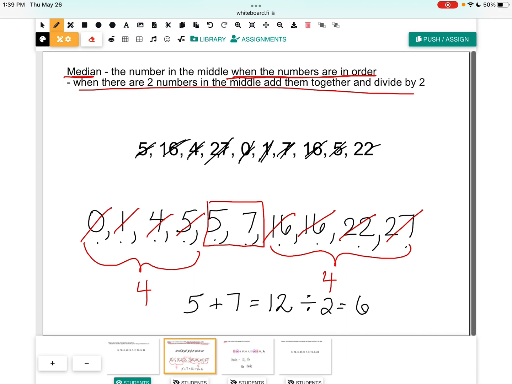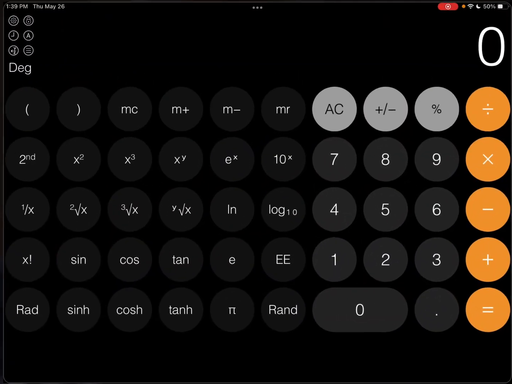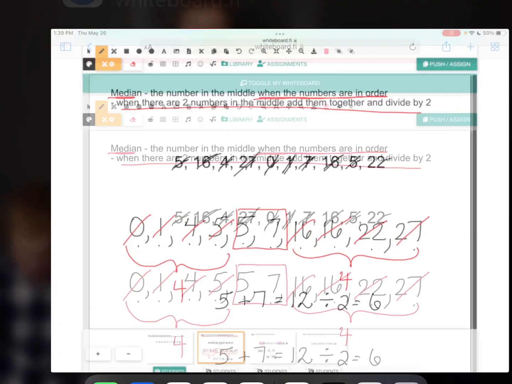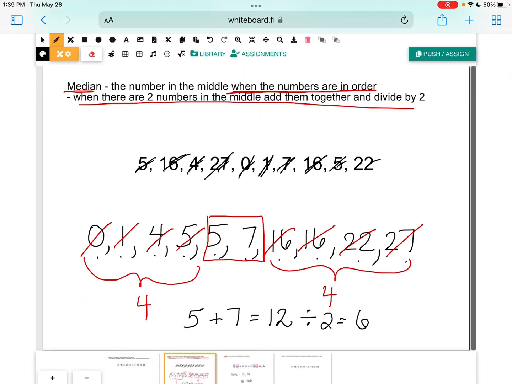There are going to be times where it doesn't come out to a nice, neat, clean number, and because this is what we call statistics or data, we do want to get to that exact decimal place. So then you would want to open your calculator and say, for example, it was something like 5 plus 8 instead of 7. Hit that divide by 2 and record that decimal instead, okay? So calculators, for once, are welcome and encouraged for data because those numbers can get big and they can get into decimals. But that's how we find the median.